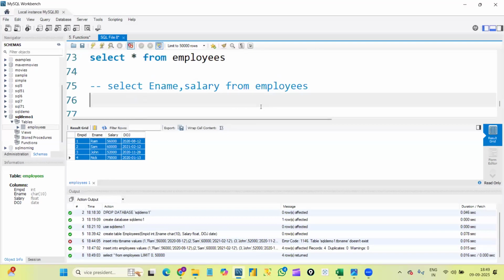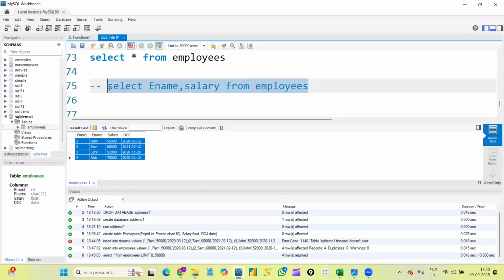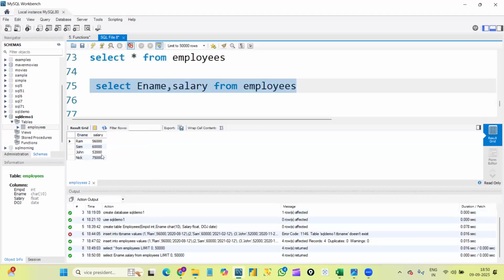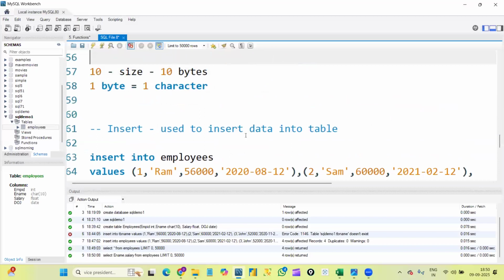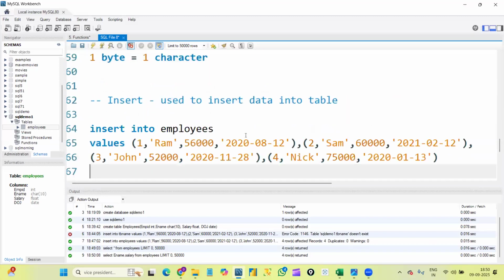If instead of seeing complete data I want to see a particular column's data, suppose here I want to see only employee name and salary, then in the place of star we will give those column names. If we execute this line, let me remove this, it will give us that particular data only, that is employee name, salary. If we use star instead of the column names, it will give us complete data. And if you want to close this output, we can click on the cross mark here, right? So this is how we create the table, insert the data and display the data.